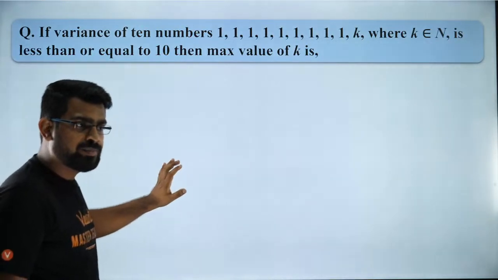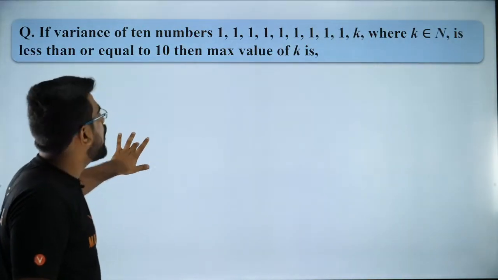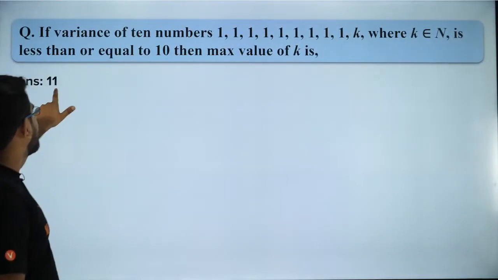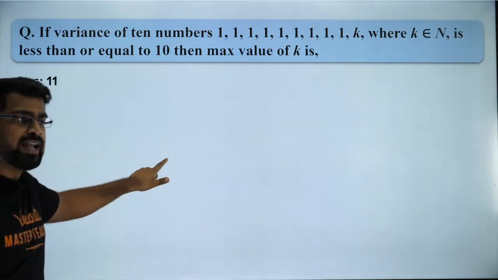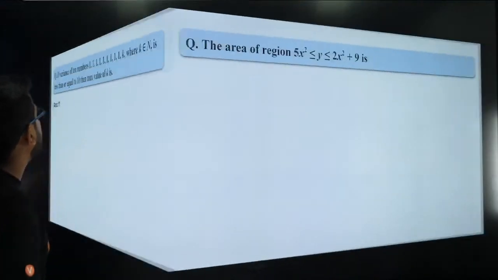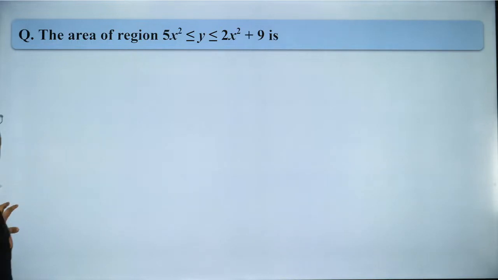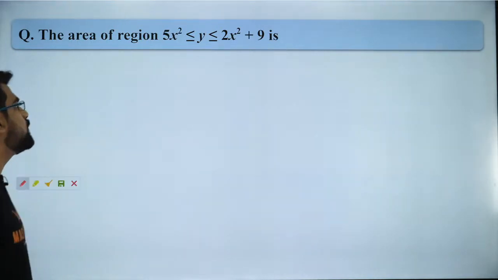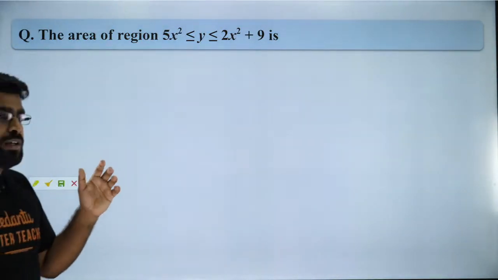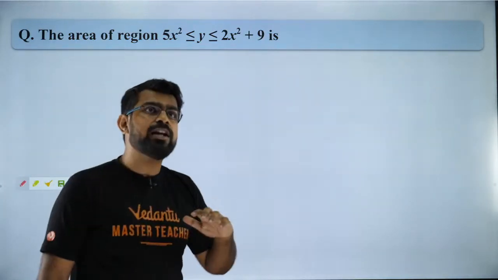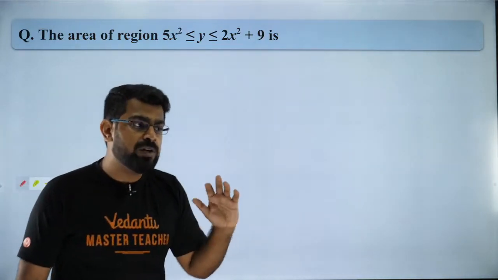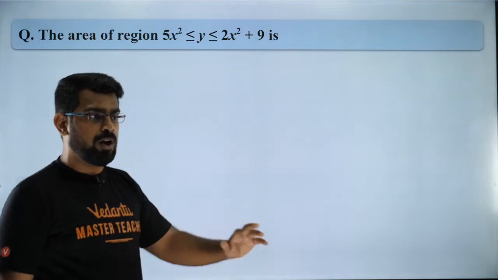Are you all ready? So here we go to the next question. So the answer was 11. Now moving on to the next question. Over here, try to solve it. What is the region which is enclosed between these two parabolas? So this is the next question which I have for you. Again, a very fantastic question, and I will try to solve it along with all of you.